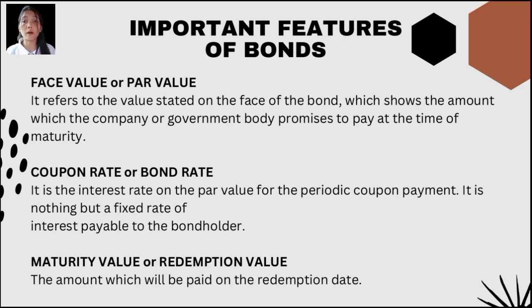So ito yung babayaran mo or na-promise mo na babayaran mo at the time na magbabayad ka na, or at the time of the maturity. So next one is coupon rate and bond rate. It is the interest rate on the par value for the periodic coupon payment. It is nothing but a fixed rate of interest to the bondholder. So, just like the rate in our last topic, ganun din dito, meron din siyang rate. Of course, lahat naman ng investments ay may rate.